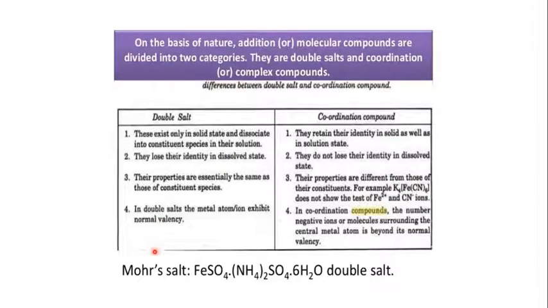The final difference is that in double salts the metal atom or ion exhibits normal valency, whereas in coordination compounds the number of negative ions or molecules surrounding a central atom is beyond its normal valency. A given metal can be coordinated to 4 ligands or have a coordination number of 6. So it is surrounded by a very high number of ligands, and the metal in a coordination compound exhibits valency beyond its normal valency.